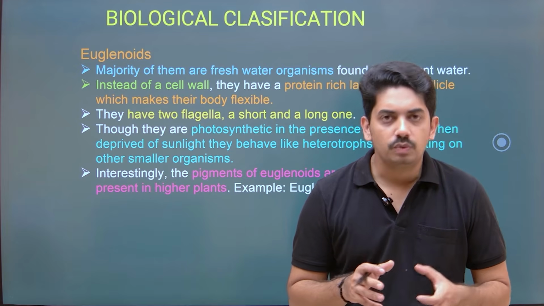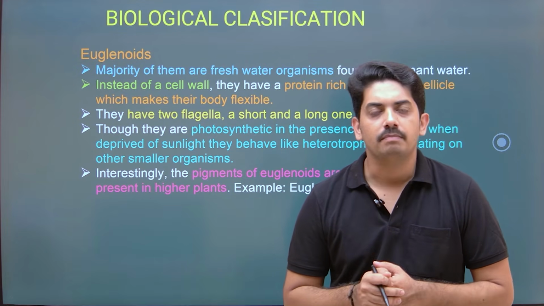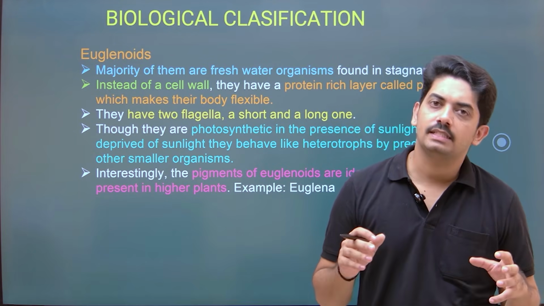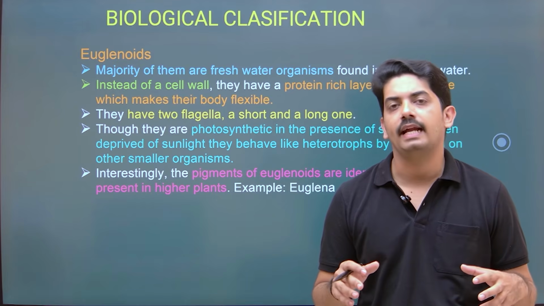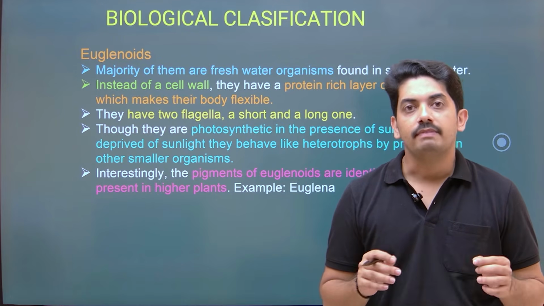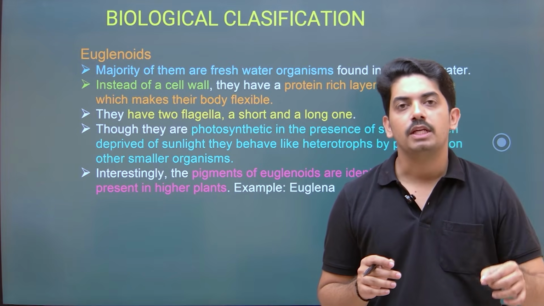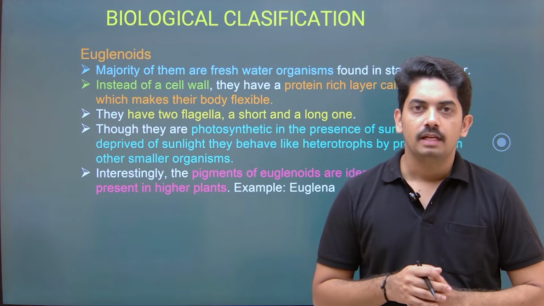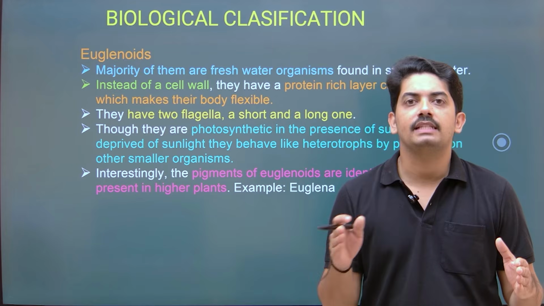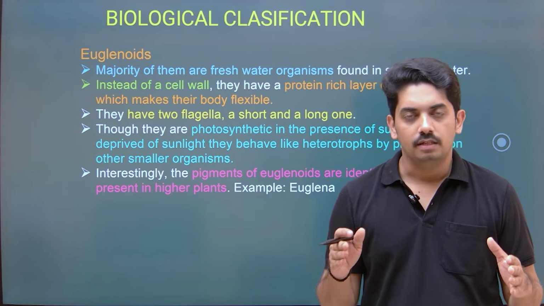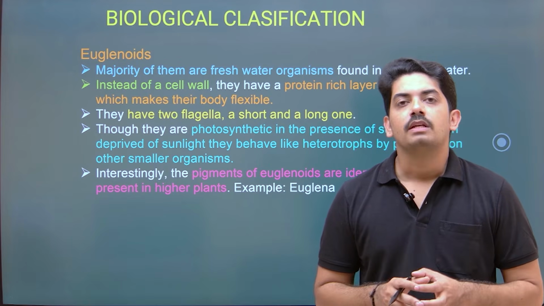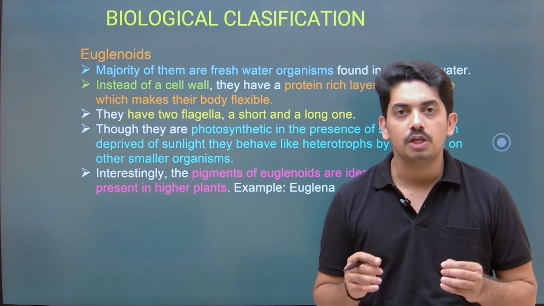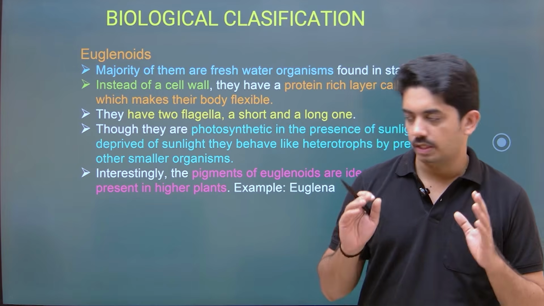When it comes to euglenoids, we think they are completely autotrophic, but the fact is different. Whenever there is sufficient sunlight, they use the sunlight and undertake photosynthesis. But when deprived of sunlight, they show a heterotrophic mode of nutrition. That means they prey on smaller organisms. So they have photosynthetic as well as heterotrophic modes of nutrition, and this is called the mixotrophic mode of nutrition. Very important character: Euglena shows a mixotrophic mode of nutrition.